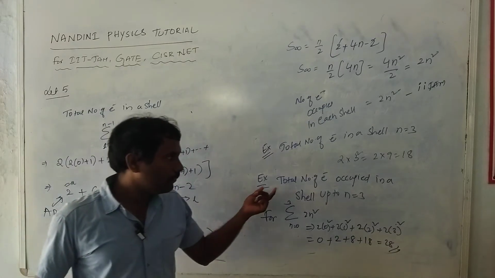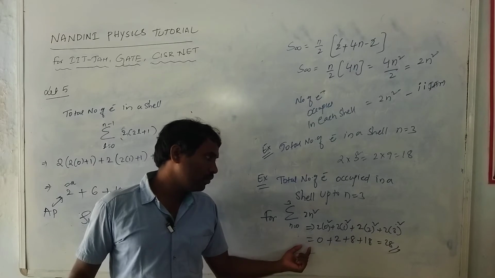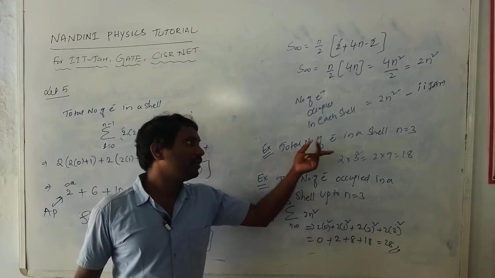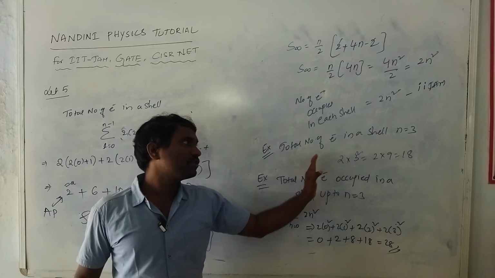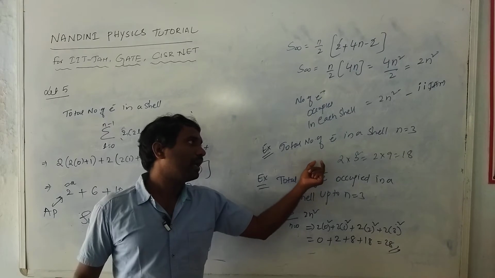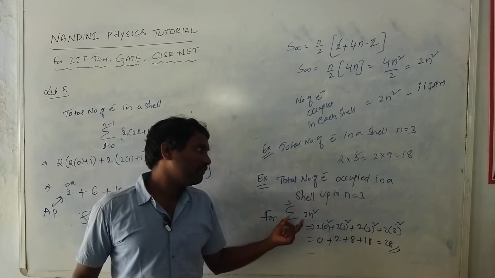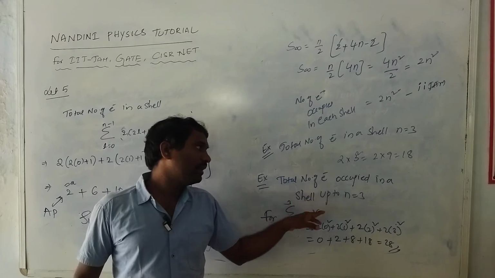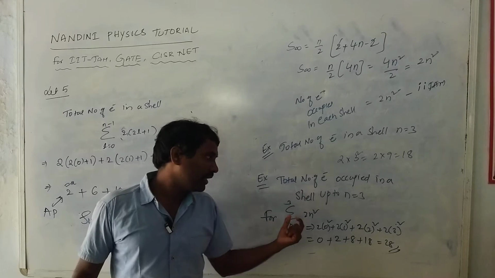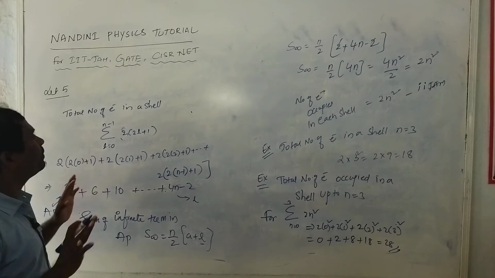So for the total number of electrons occupied in a shell up to n is equal to 3, you can solve the problem in this manner. If it is the total number of electrons in the shell n is equal to 3, you will solve directly, substitute 3. There is no need to use the summation there, but here we use the summation. Why? Because they say occupied in shells up to, so in the up to condition you have to use this. Okay, so this is about the orbital quantum number.